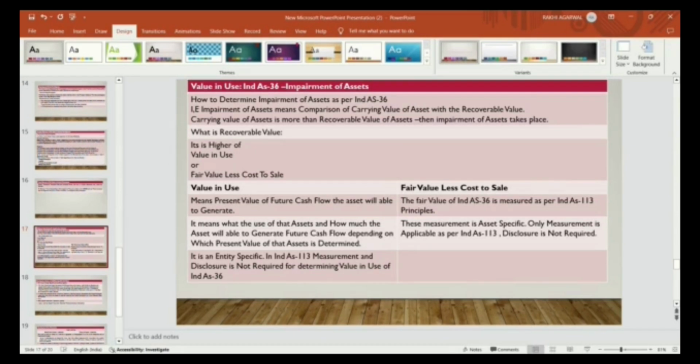Only measurement is applicable as per Ind AS 113, disclosure is not. So this fair value is determined as per Ind AS 113.